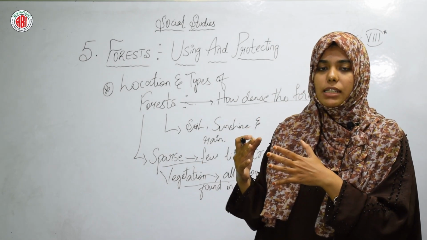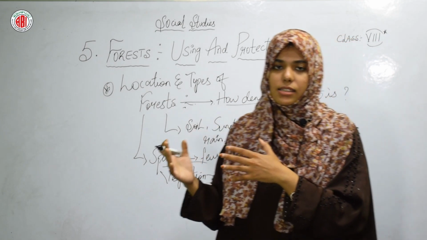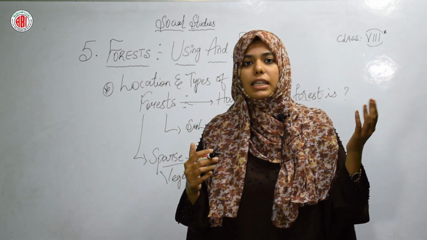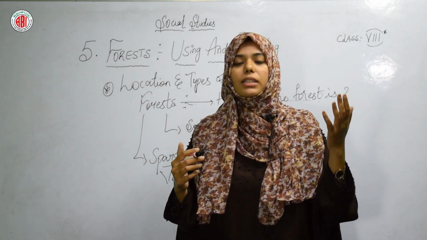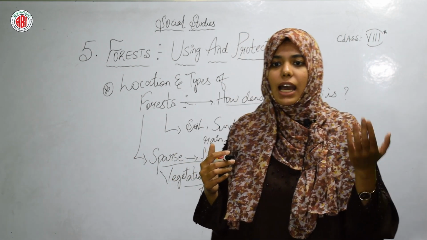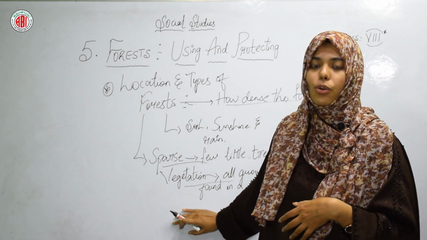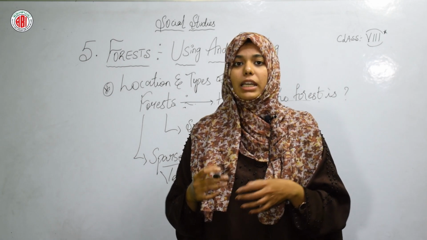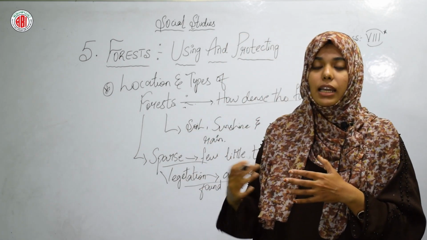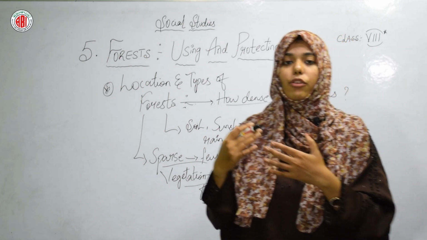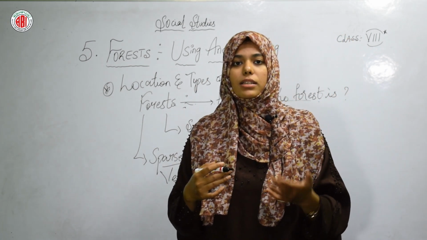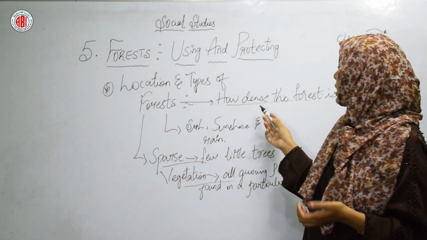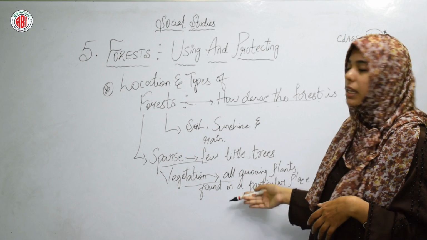It also depends upon various things. Basically, the first thing is the environment. What environment is there in a particular state? As per that, the forest is going to take place, and as per that, the type of vegetation grows in that forest. I hope it is clear to everyone. Different kinds of forest are there. How to understand how dense the forest is, how the forest is in a good or a bad condition, we can consider by these simple criteria.